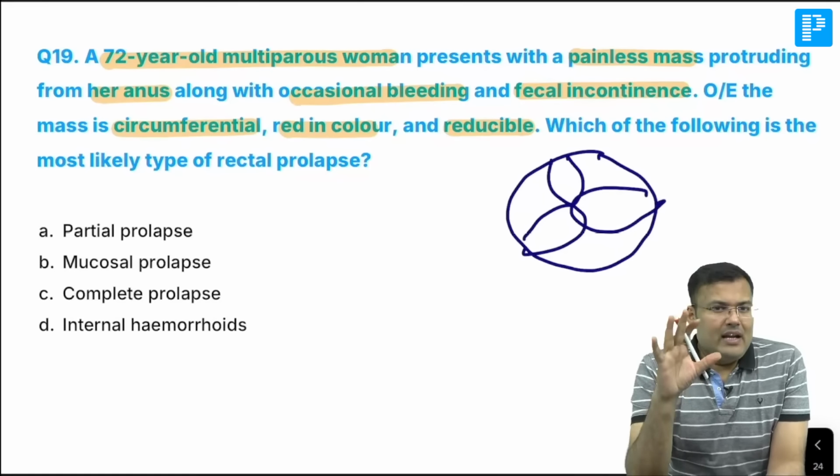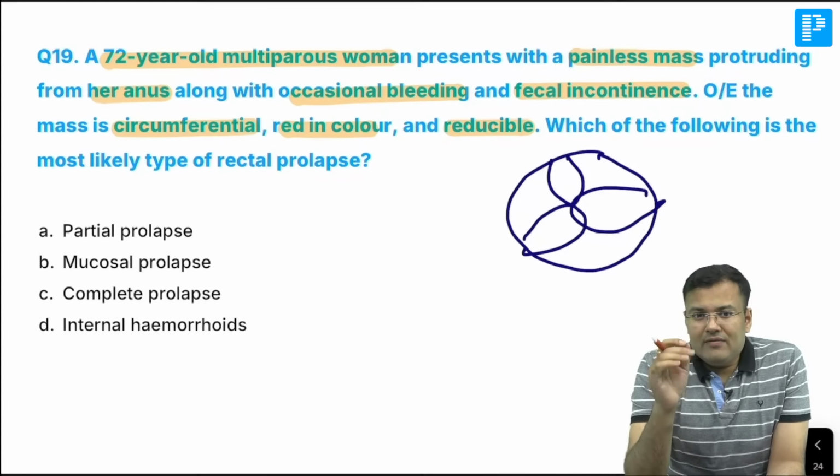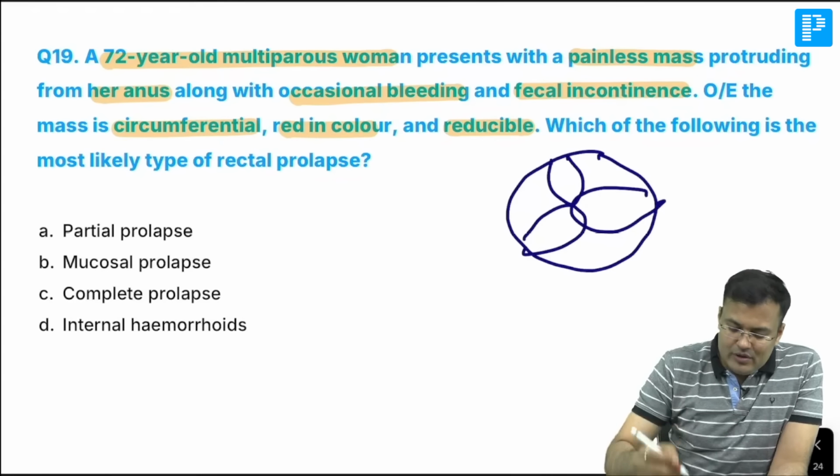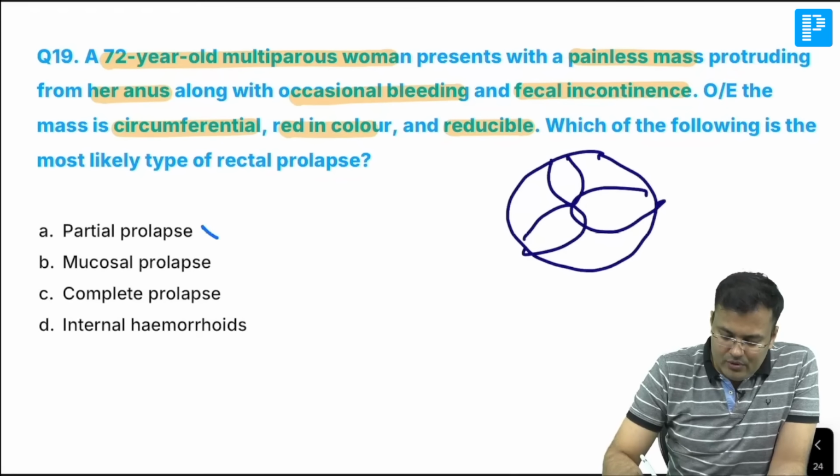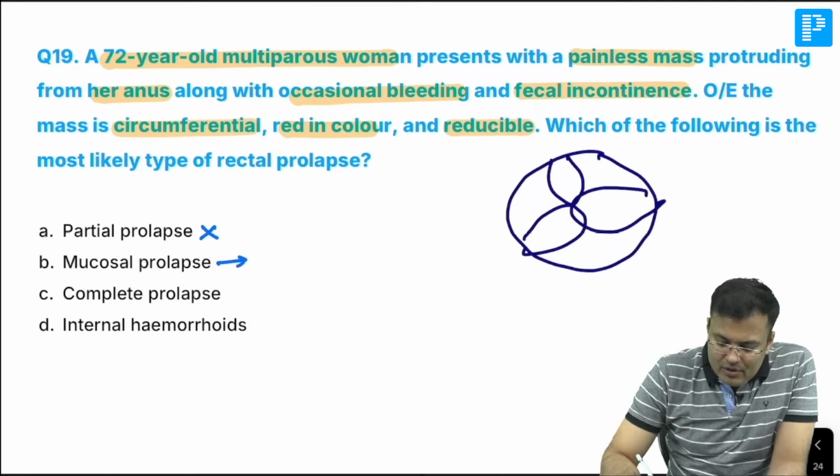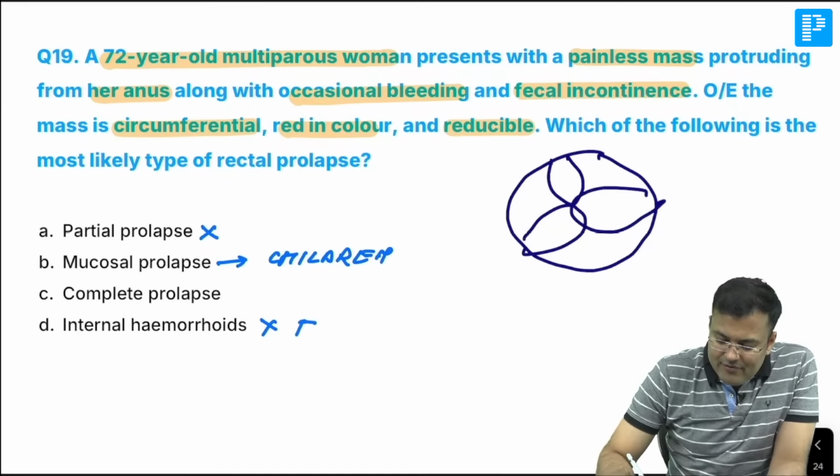Patient is an adult, and you know, in adults, what kind of rectal prolapse is there? Full thickness. So, is it partial prolapse? No. Is it mucosal prolapse? No. It is seen in children. Is it internal hemorrhoid? No, because it is trifoliate. This one is trifoliate. What is the correct answer?